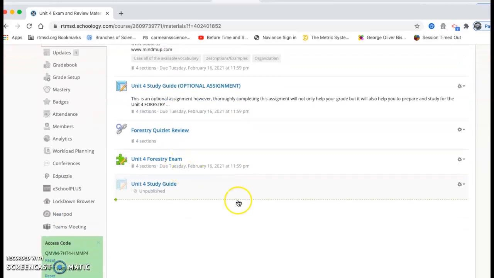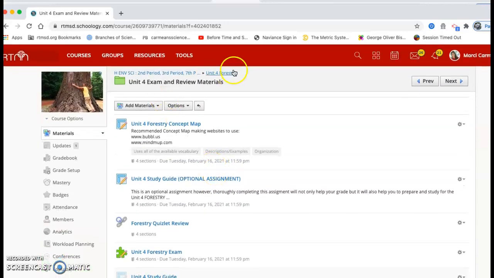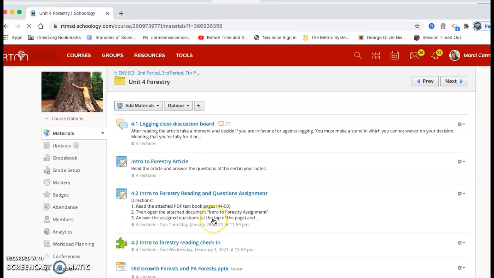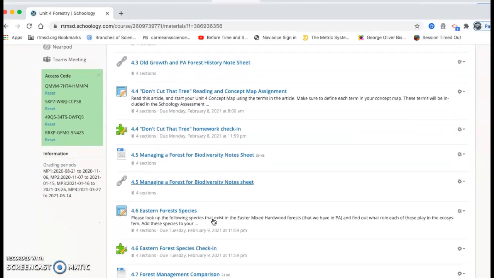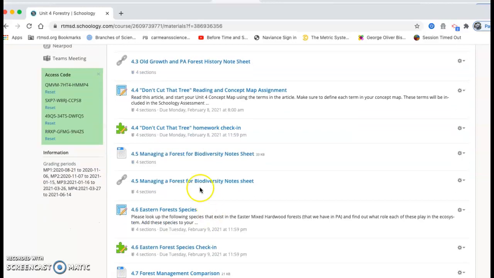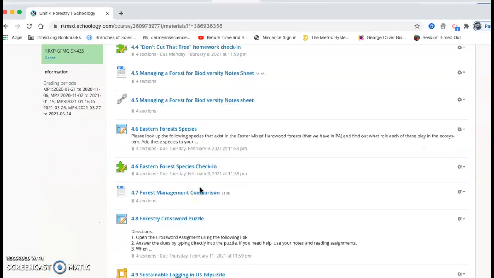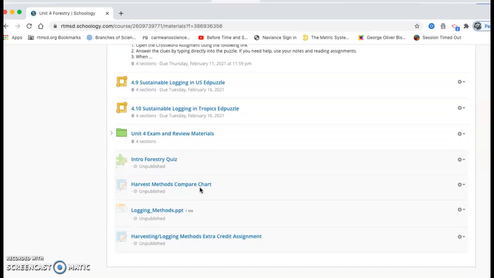And then, like I said, the forestry test is going to be on Tuesday, February 16th. All right, so that's everything that we have going on for today. Just to highlight, you have the crossword puzzle and the two Edpuzzles, and to continue working on the concept map, and the test will be on the 16th. And all of these assignments are due by the 16th.